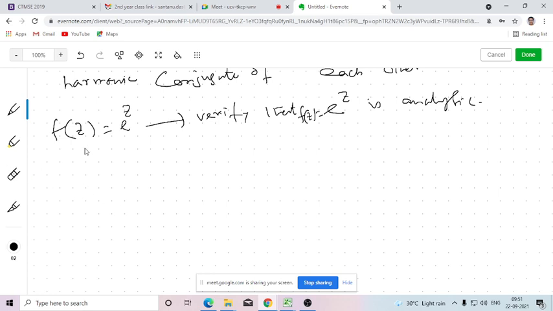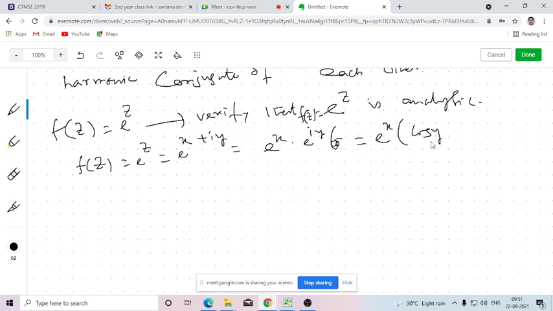So for that we need to segregate this into real and imaginary parts. e^z means e^(x+iy), that is e^x e^(iy), which is equal to e^x (cos y + i sin y).